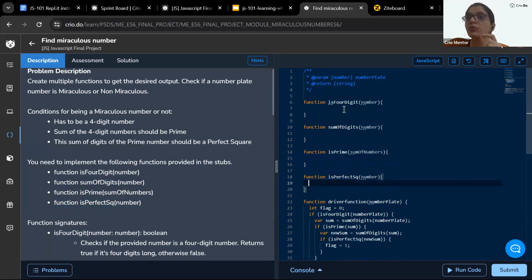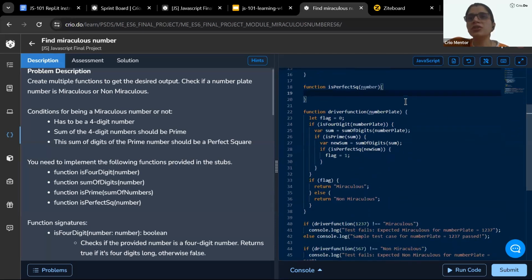Make sure the name of the function, spelling, parameters, everything you have taken right from this portion. You just need to define the functions here. The calling part we have already done. We have already written the function calling part. You don't have to do it.